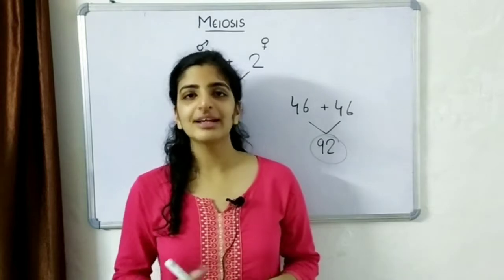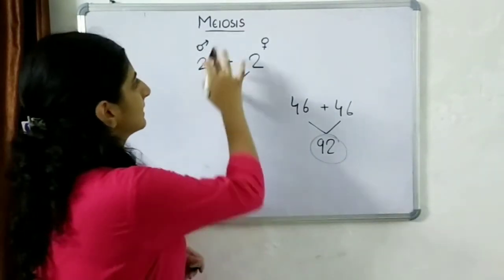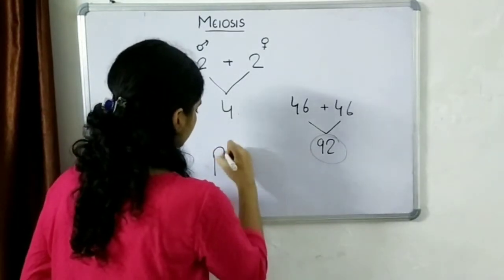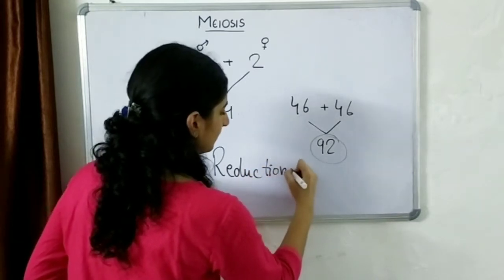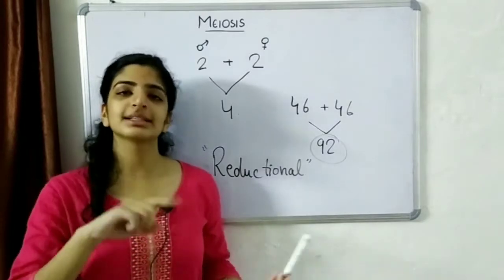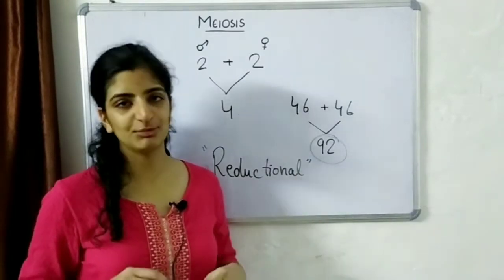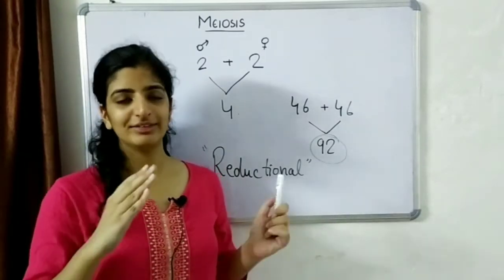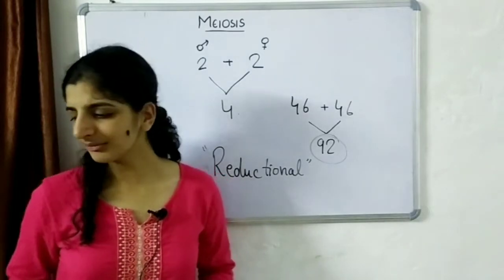This is the reason why we have one very important type of division, that is the meiotic division, which is also known as the reductional division. If you remember, mitosis was known as the equational division because the parent and progeny have the same number of chromosomes.